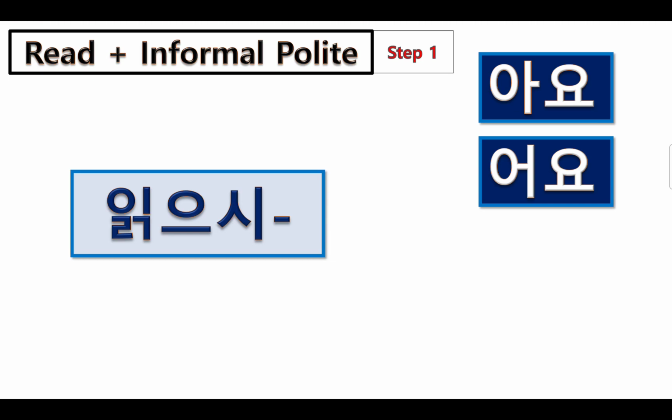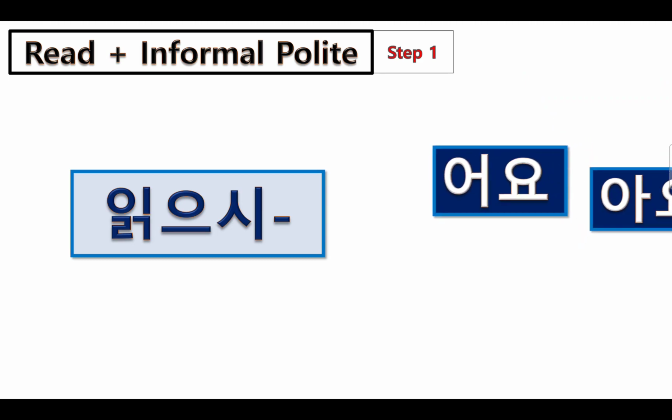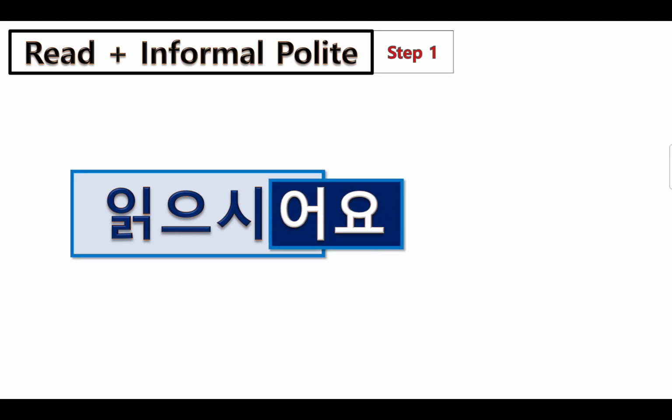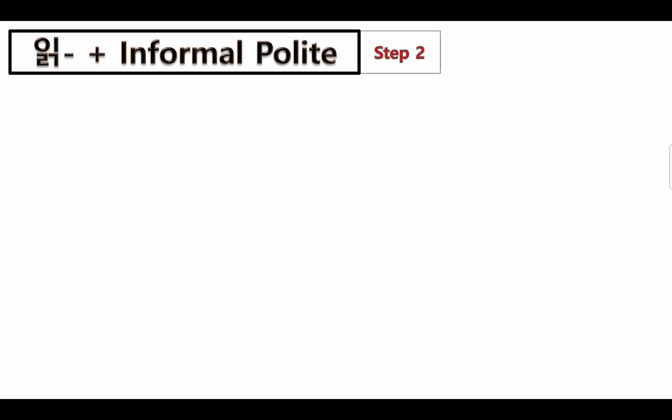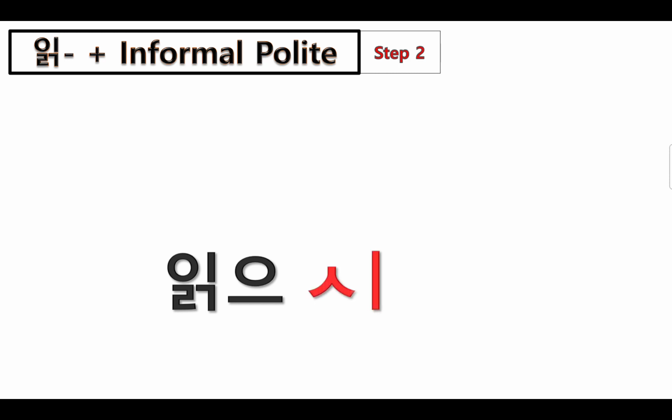So here 읽으시, 시 is a dark vowel, so we are going to choose 어요, 읽으시어요.